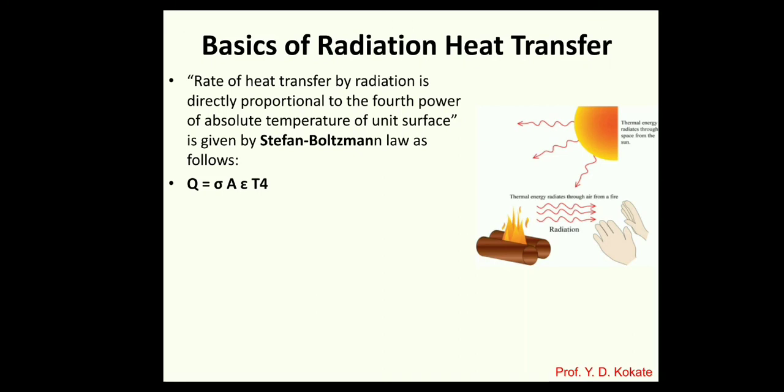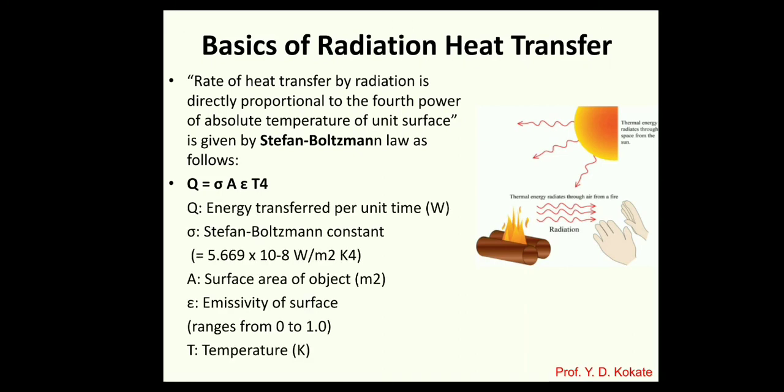To cancel the proportionality sign, we take the Stefan-Boltzmann constant, which has a value of 5.669 into 10 raised to minus 9 watt per meter square Kelvin raised to 4. Q is the energy transfer per unit time in watt. A is the surface area of an object in meter square,